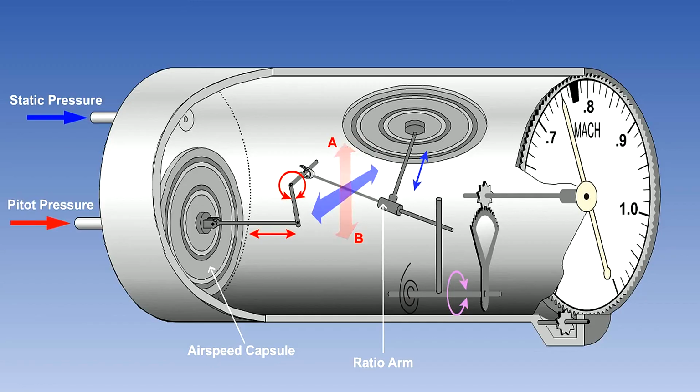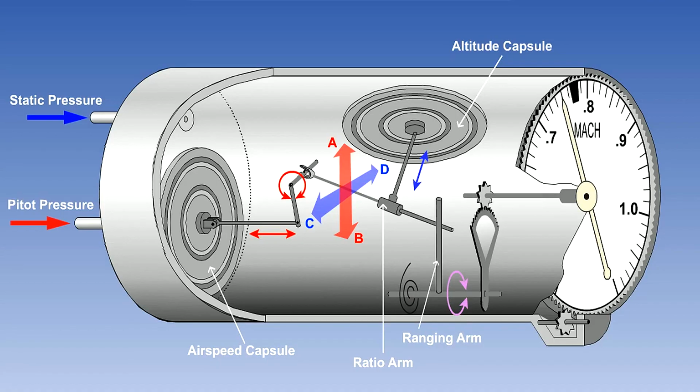The altitude capsule is a sealed capsule which will expand or contract as the static pressure inside the instrument case changes. Movement of the altitude capsule will move the ratio arm in the direction of C, D. A spring-loaded ranging arm transmits the movement of the ratio arm to the pointer mechanism.